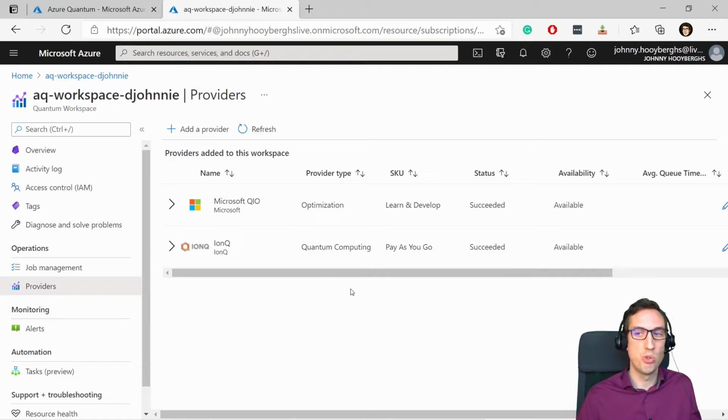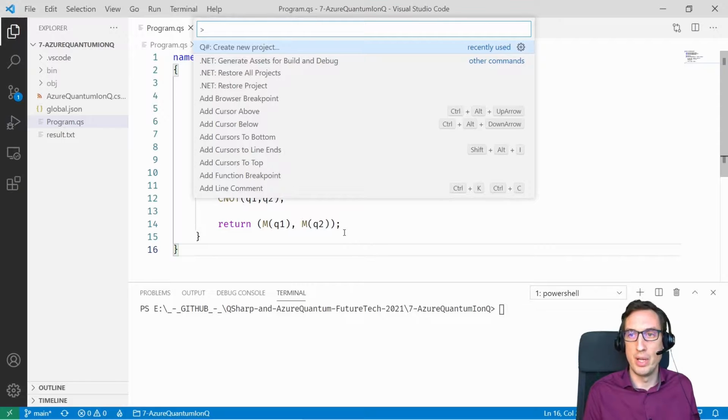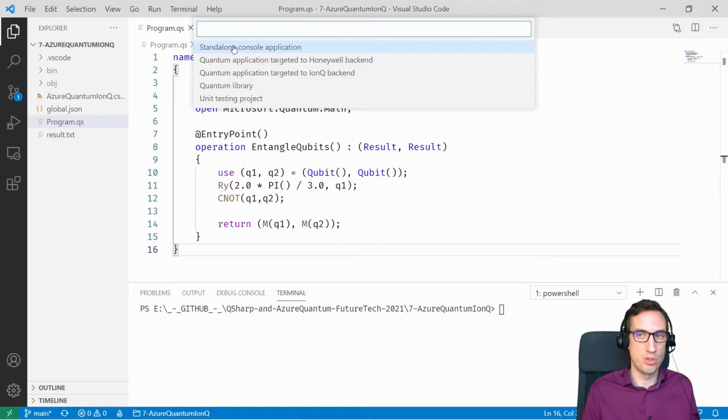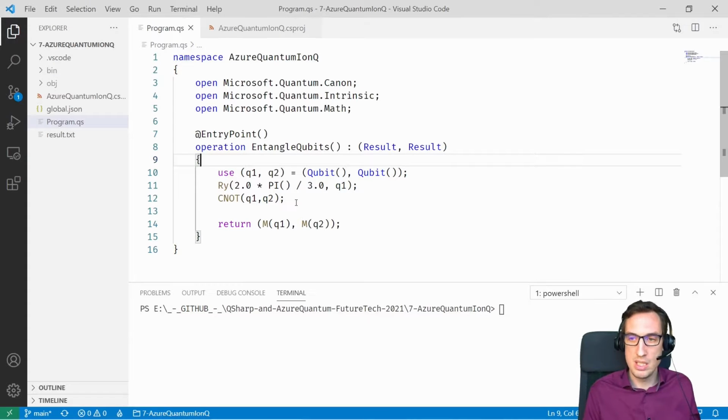So how do you actually run stuff on Azure Quantum? Well, I can go back to Q#, and I've actually created an application like this. If you do Q# create new project, you can write a console application to do simulation on your local machine, but you can also create applications targeting very specific quantum hardware. The reason why you can specify quantum hardware is because there are some differences, and I will show you later. But this is, for example,